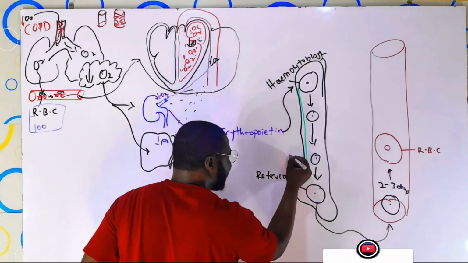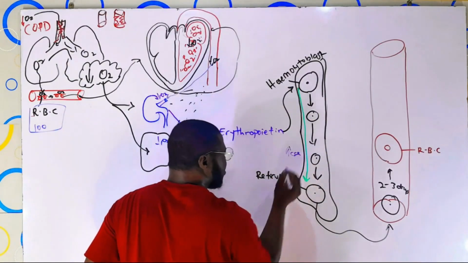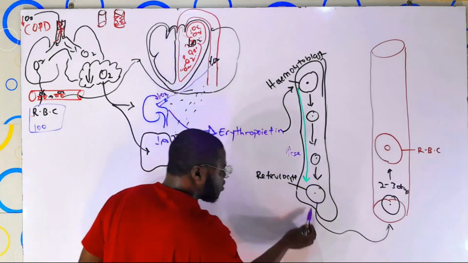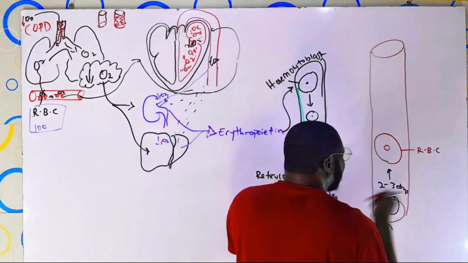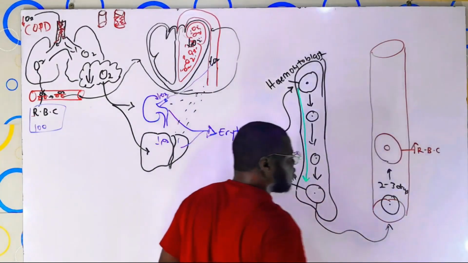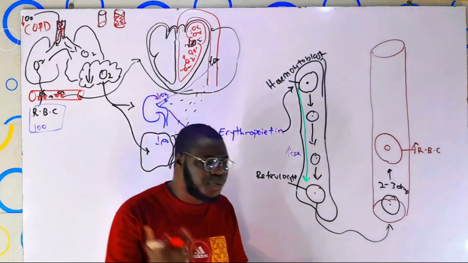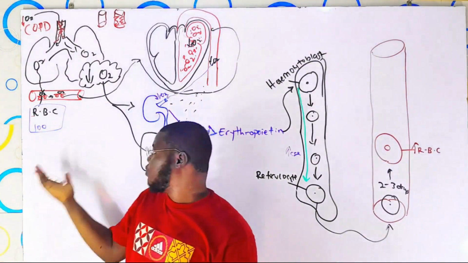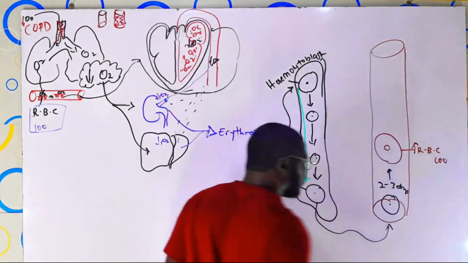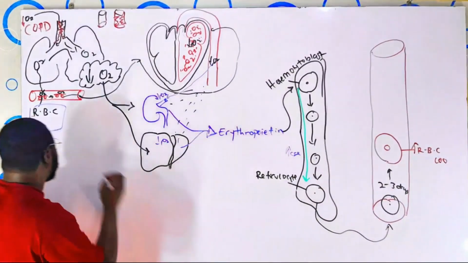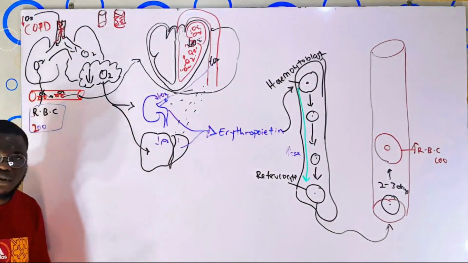And that is going to increase the what? The production of what? Of reticulocytes within the bloodstream. And after that, it's going to increase the number of what? Of red blood cells. For example now, let's say after a single production, another 100 is going to be produced normally. So there's another 100 now being born into the bloodstream, which means right now, the person has like 200 inside the bloodstream.